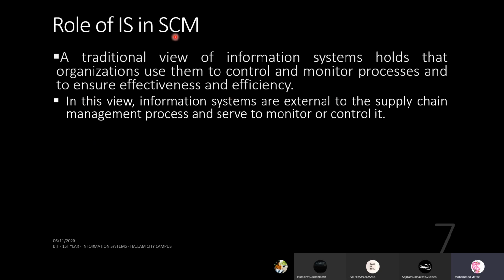In the earlier stages, people thought an information system was simply a way to control and monitor processes to see how effective and efficient things were managed. In this view, information systems are viewed as external to the supply chain management process and serve to monitor or control.